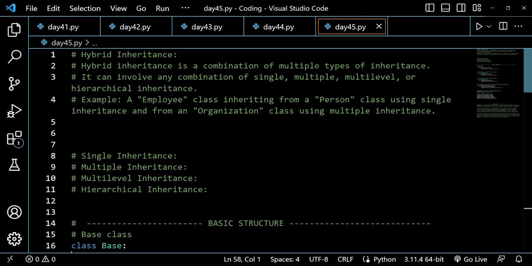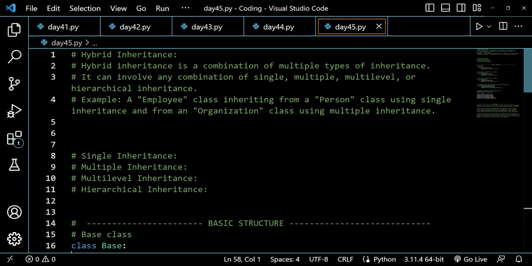As the statement says, when you include multiple types of inheritance in a single code, it is hybrid inheritance. What I mean to say is that you have a single parent class and you include multiple types of inheritance, and that is called hybrid inheritance.